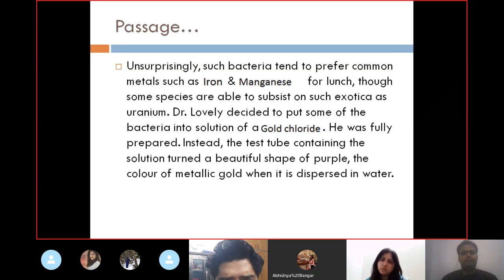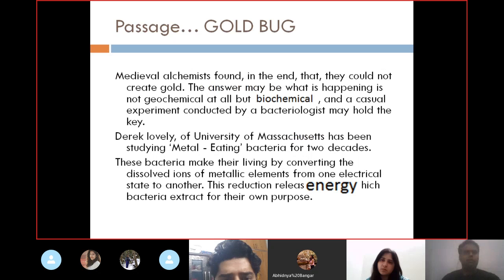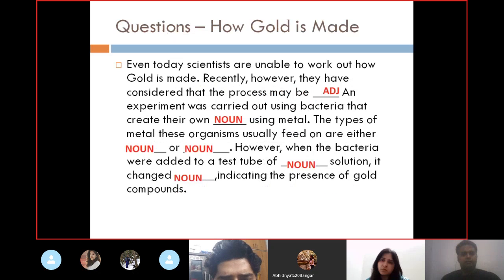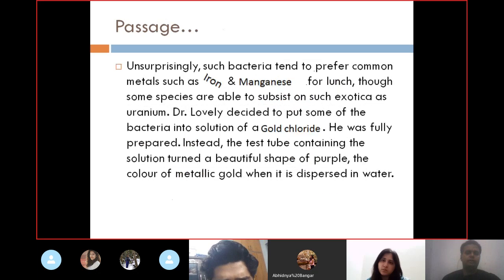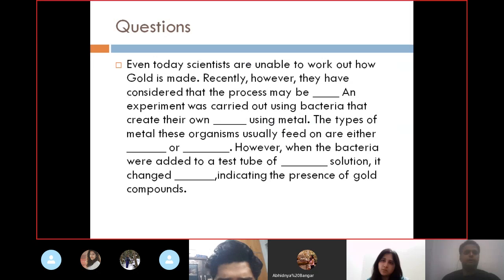Dr. Lovely decided to put some of the bacteria into a solution of something. So a solution of what? As you can see, however, when the bacteria were added to a test tube of some solution, again a noun. So what is that noun particularly? So we are going to see. That noun is gold chloride, into the solution of gold chloride, which was freshly prepared.